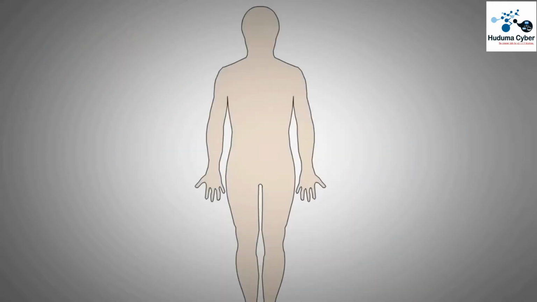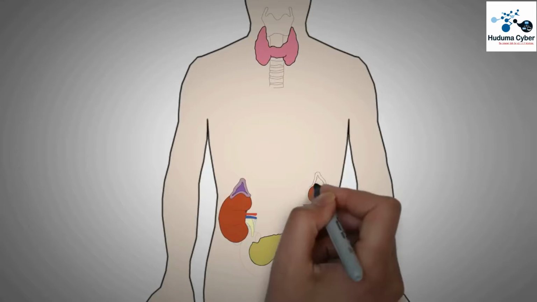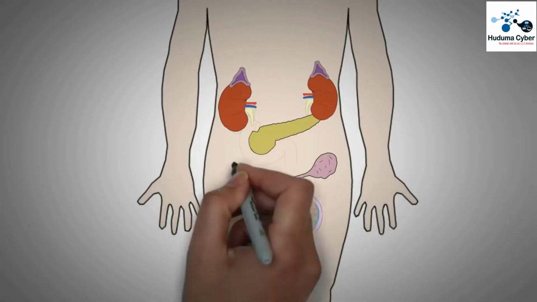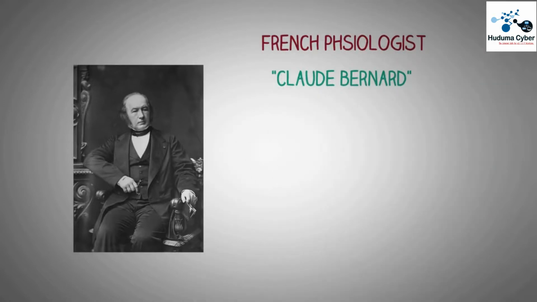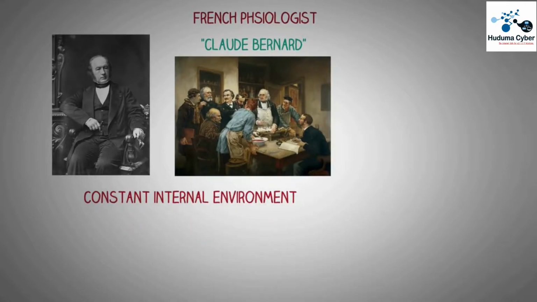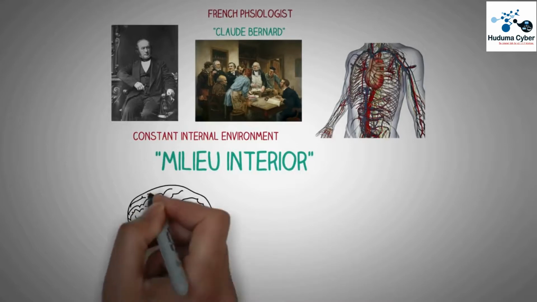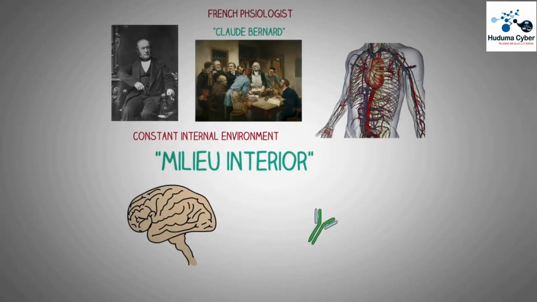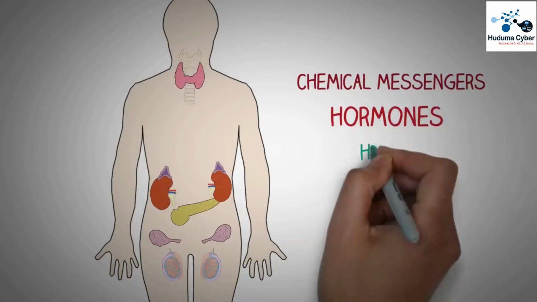The human endocrine system consists of a number of glands located all over the body that secrete hormones and regulate various functions of the body. Modern endocrinology originated in the 20th century upon the works of a French physiologist, Claude Bernard, who made a key observation that humans have a constant internal environment, which he called milieu interior, which is preserved by various systems of human physiology, including the nervous system, the immune system, and a set of glands that secrete chemical messengers known as hormones.